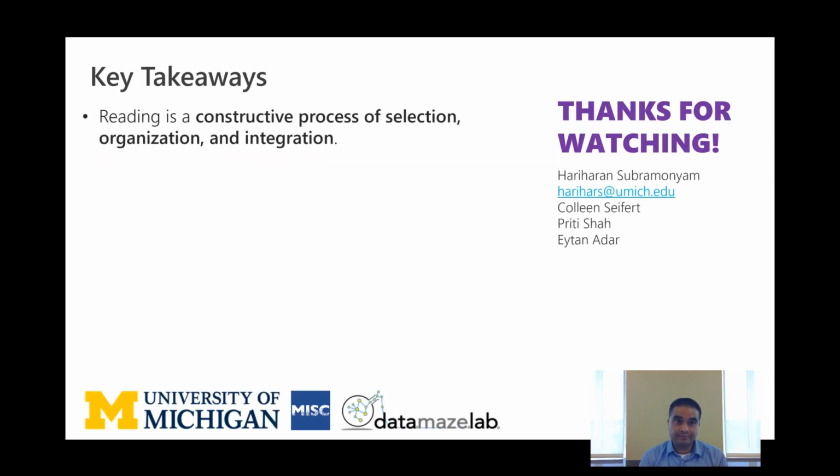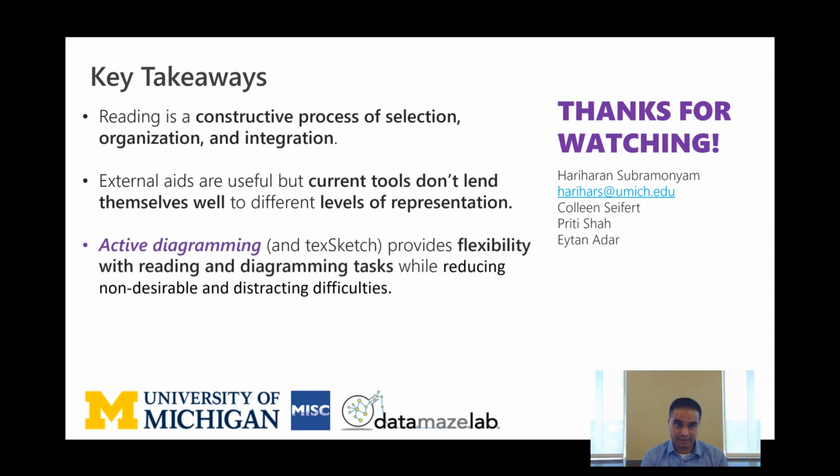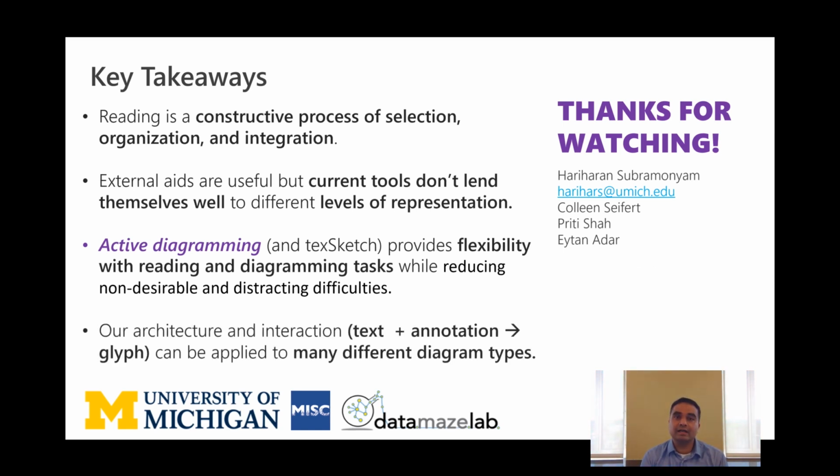In summary, reading is a constructive process of selection, organization, and integration. External aids are useful, but current tools don't lend themselves well to different levels of representation. Active diagramming and texSketch provides flexibility when reading and diagramming, which reduces non-desirable and distracting difficulties. And finally, our architecture and interaction mechanism of text plus annotation equals glyph can be applied to many different diagram types.